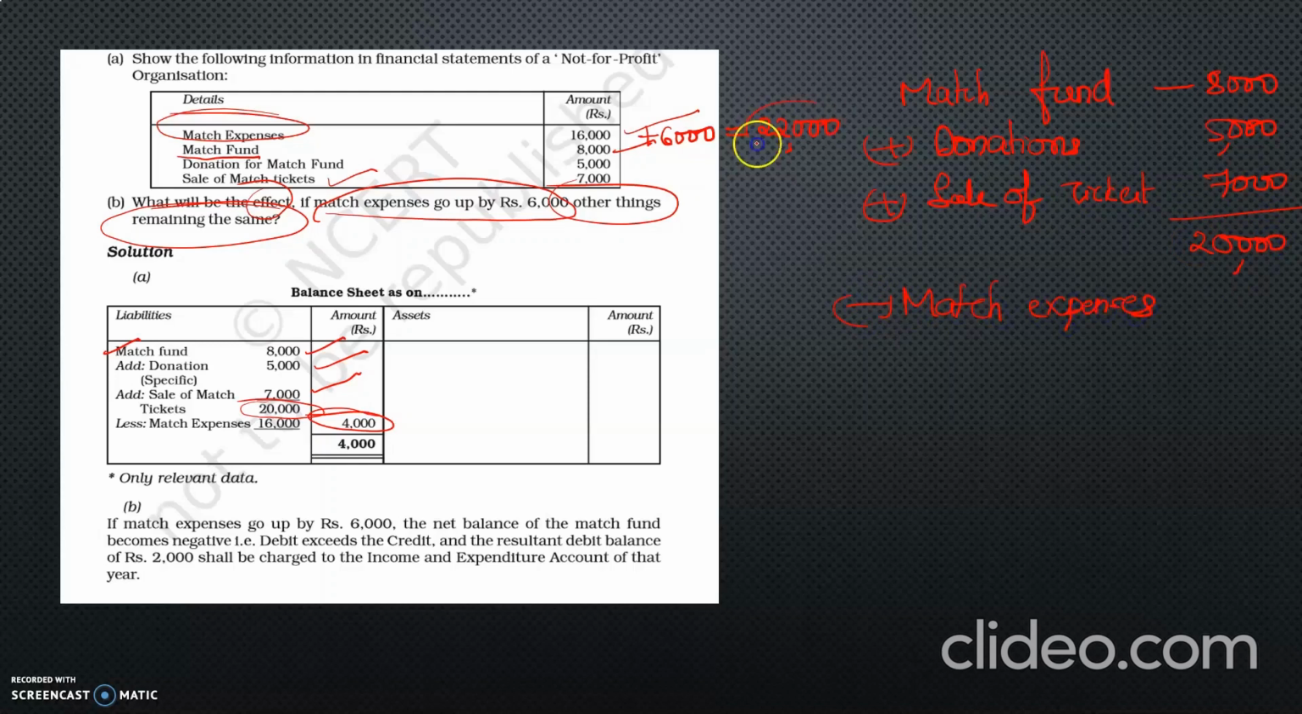Match expenses value changed, that is 22,000. Now there is a deficit, a shortage of rupees 2,000. What happens to this shortage amount? It is an expense, we have to pay it. It cannot be shown in the balance sheet. In the case of a deficit, you should debit it to the income and expenditure account.